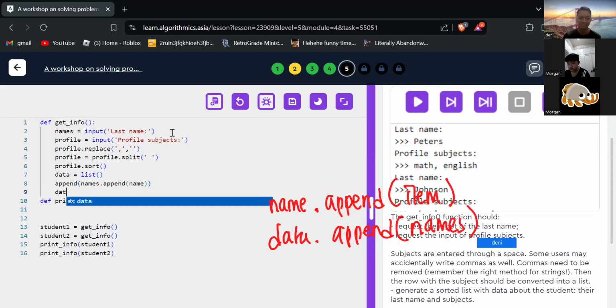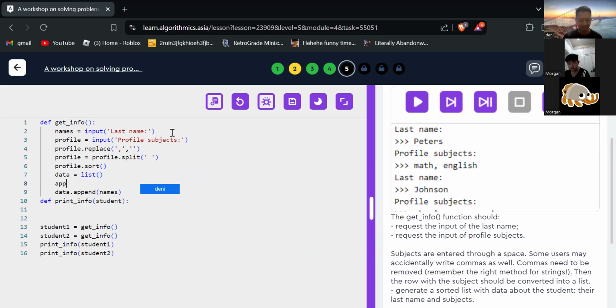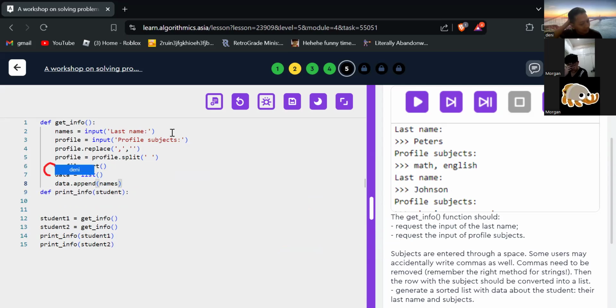Like this. You can delete it. You can delete. Okay. And then add profile in the data list.